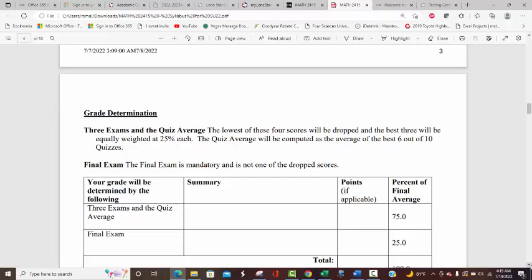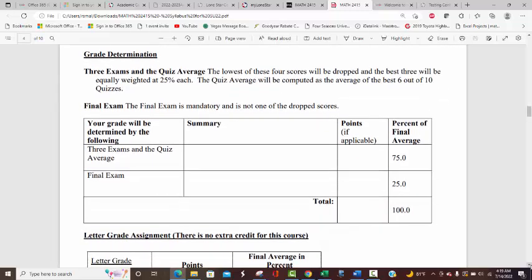All right, we've got a problem here. I want to show you when I go back into the course content that I need to fix this syllabus. If any of you took Cal 1 or Cal 2 with me, this was true. But in Cal 3, we only have 8 quizzes. So actually, it's best 5 out of 8, not 6 out of 10. I can't believe I missed that. So 3 are being dropped, but the basic format of this grade breakdown is right.